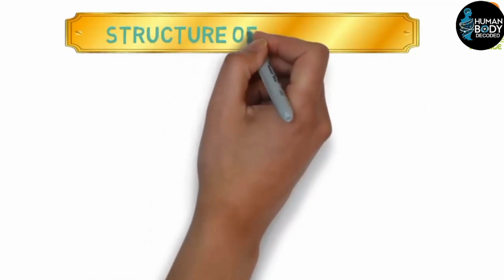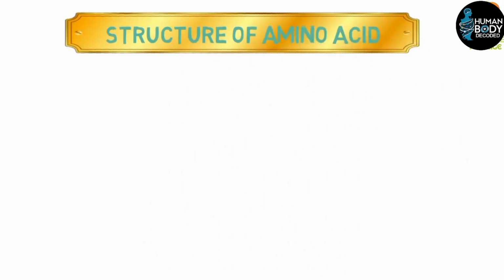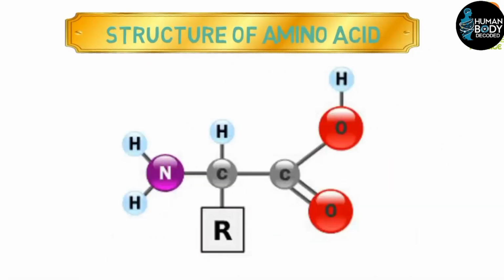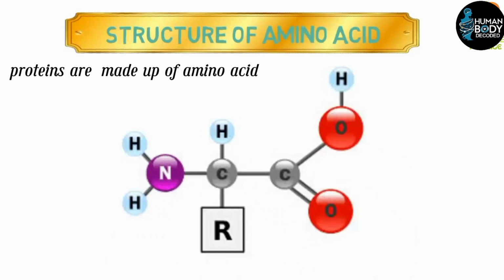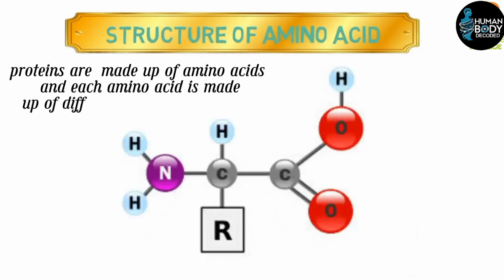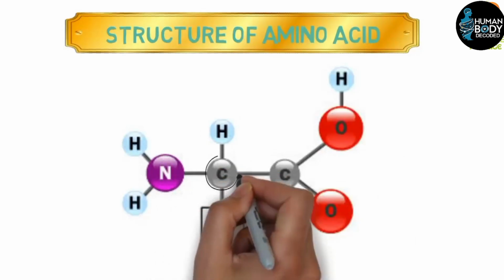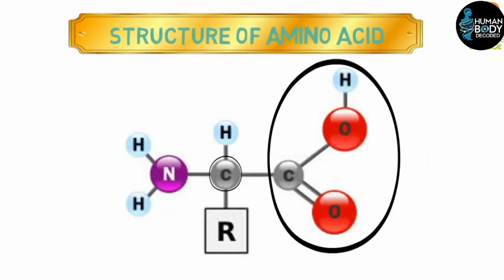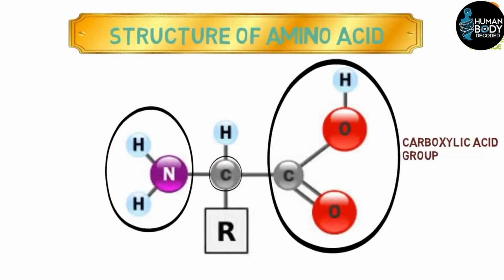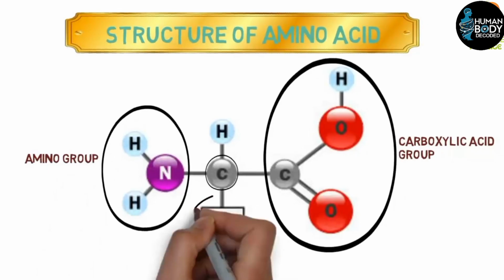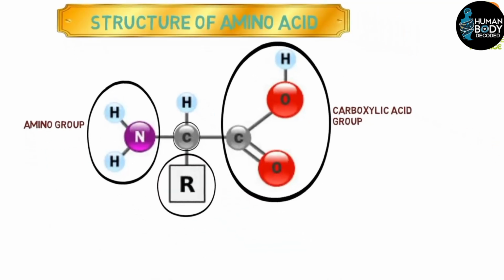Structure of amino acids. Now, let's talk about the structure of amino acids. As I have already mentioned, proteins are made up of amino acids, and each amino acid is made up of different compounds. These compounds include a central carbon atom, a carboxyl group COOH on one side, an amino group NH2 on the other side, and a radical R group that varies between amino acids. The R group is what makes each amino acid unique.